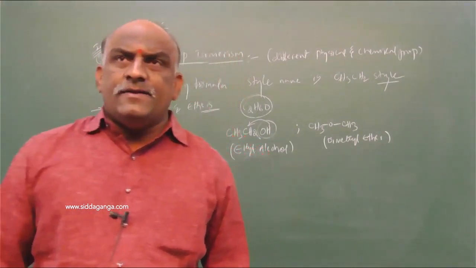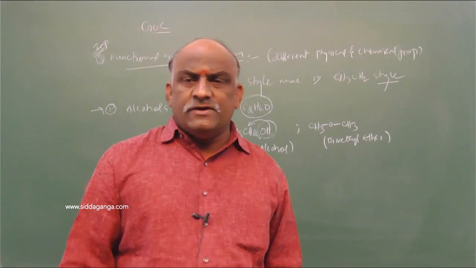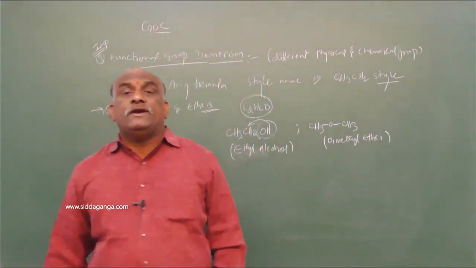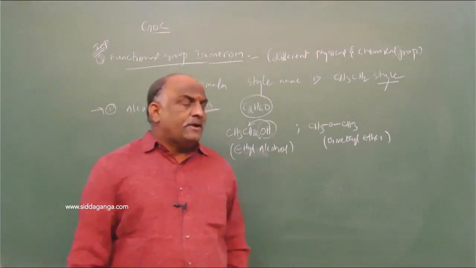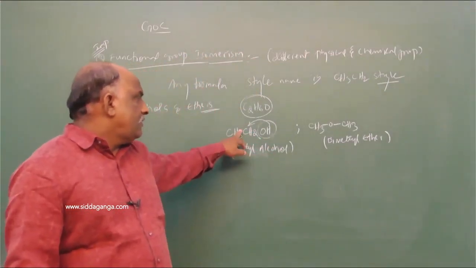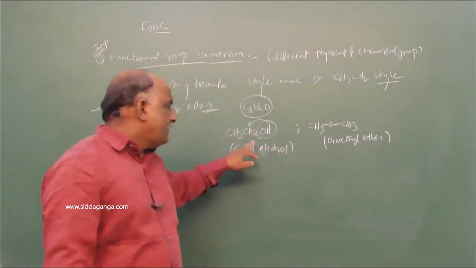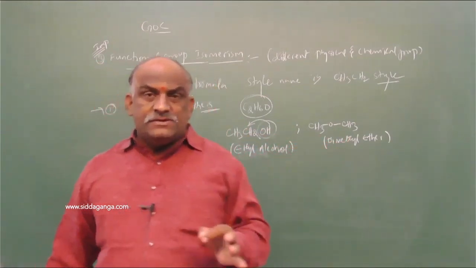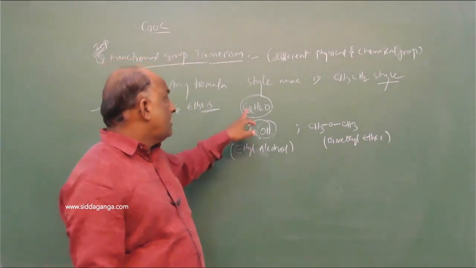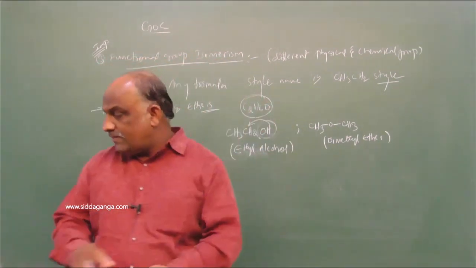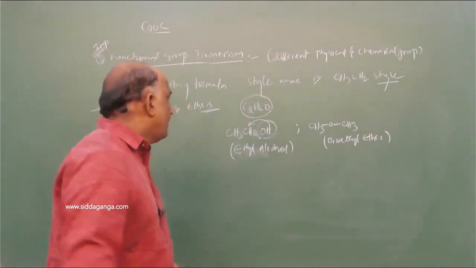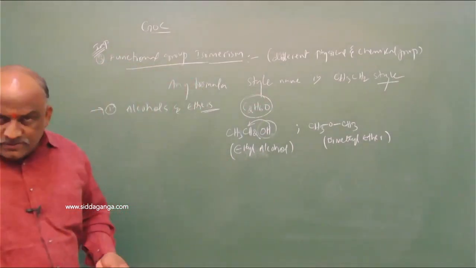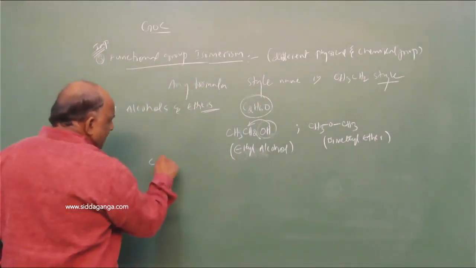Ethyl alcohol and dimethyl ether are the functional group isomers. They have different physical properties and different chemical properties, because the two have different functional groups. Ethyl alcohol and dimethyl ether are the functional group isomers related with the formula C2H6O. Now the second example, C4H10O.